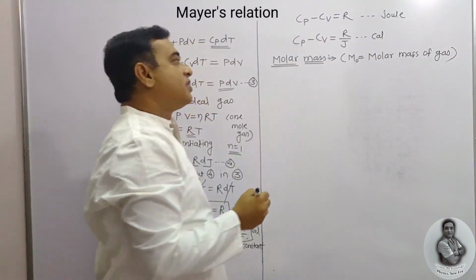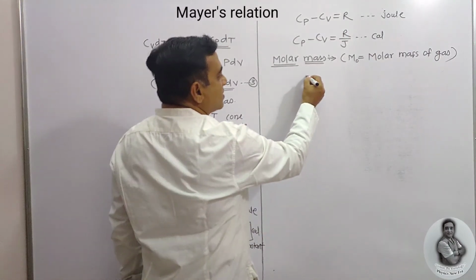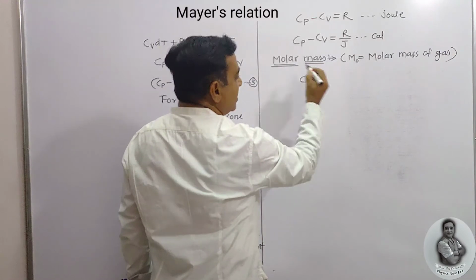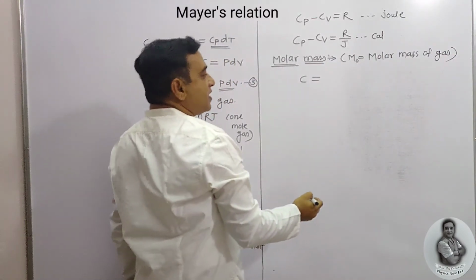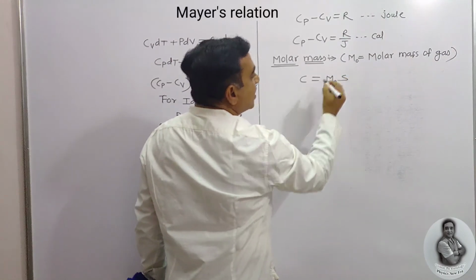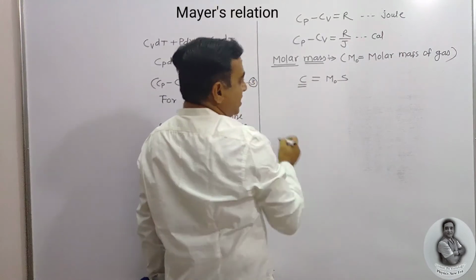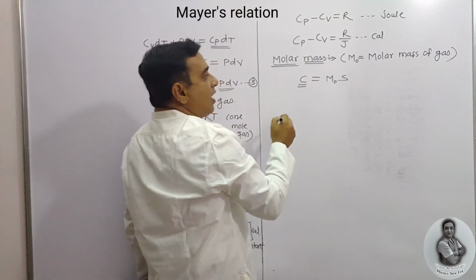Then here I am going to express the general equation: molar specific heat is equal to molar mass into principal specific heat.